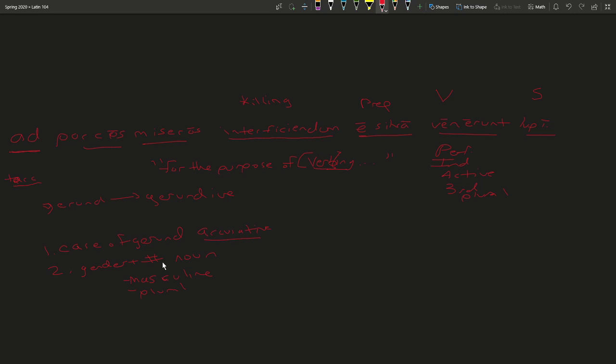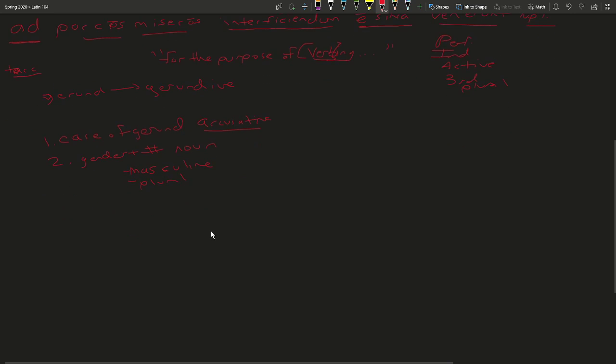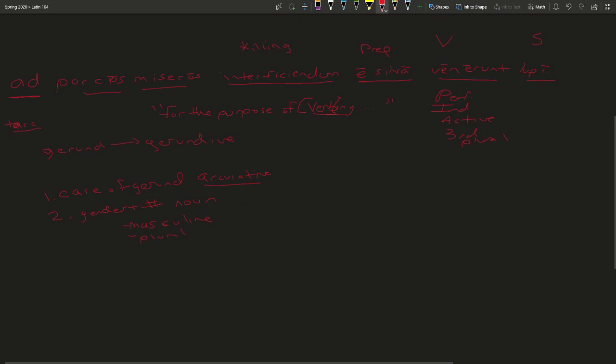Now, in order to do this, we just need to take those two pieces and add them together. So in this case, we don't have to change porcos and miseros to a different case, since it's still accusative, but we do have to turn interficiendum into its gerundive adjective form.